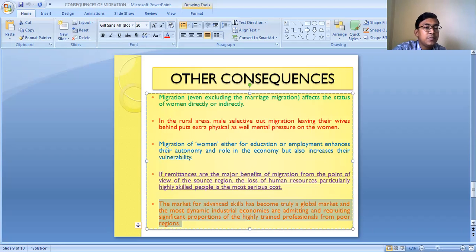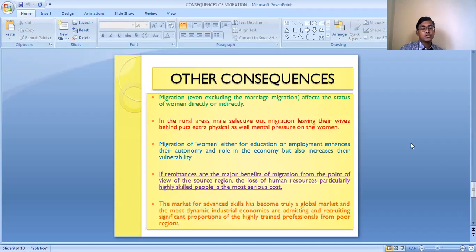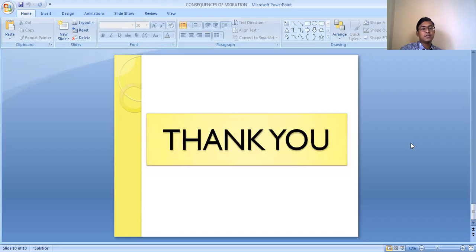And for these people who are migrating, the salary is very high, so they migrate and work for the other MNCs and other countries. So the other countries and MNCs are getting benefited, and our country is suffering loss. What kind of loss? Human resource loss. So these are the various consequences of migration which take place in society because of migration.